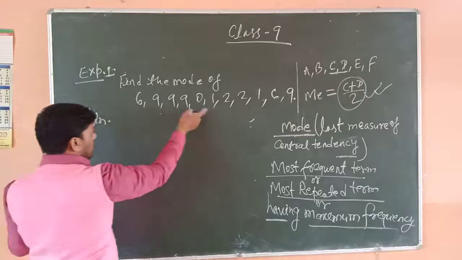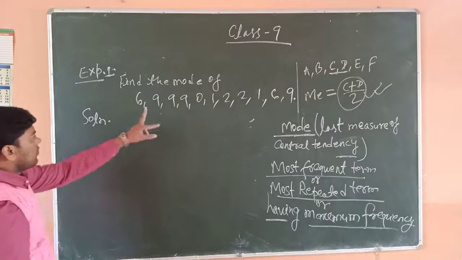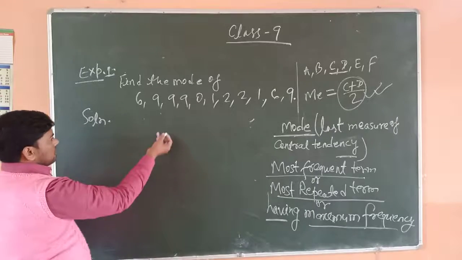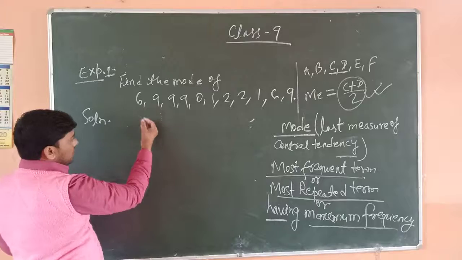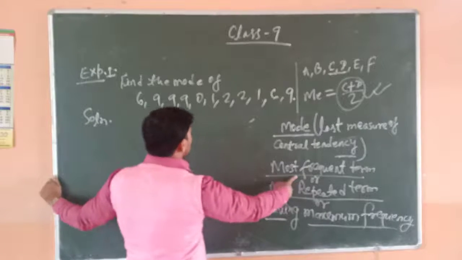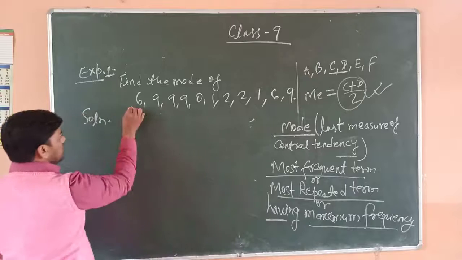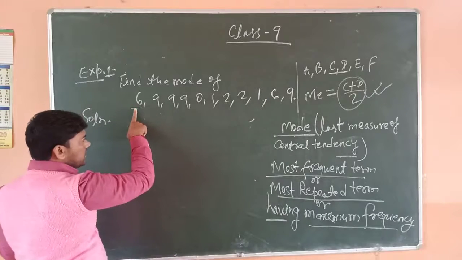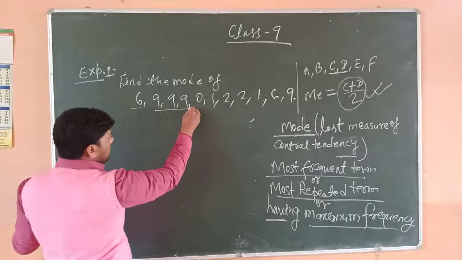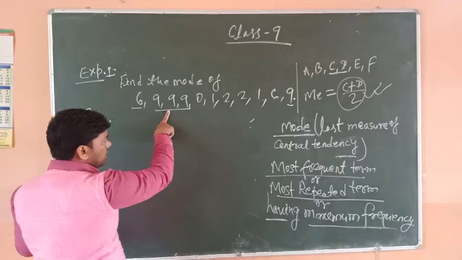It is given data and it is ungrouped data. We have to find the mode. Mode means the most frequent term or most repeated term having maximum frequency. Since 6 occurs 2 times, the frequency of 6 is 2. 9 occurs 4 times, the frequency of 9 is 4.